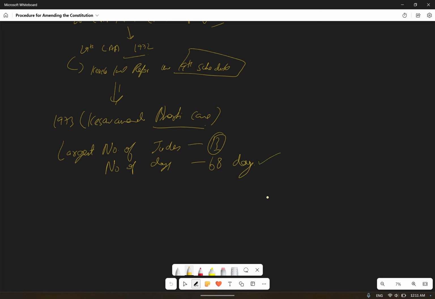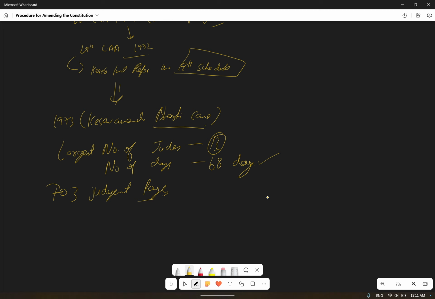The Attorney General of India presented a comparative analysis of the constitutions of 71 countries, explaining the amendment procedure of those 71 countries of the world. The judgment ran to 703 pages. In a plain reading of the original Constitution, there was no restriction on the power of Parliament to amend the Constitution. If you read plainly what is written in the Constitution, it is nowhere mentioned that there is any restriction on amending it.